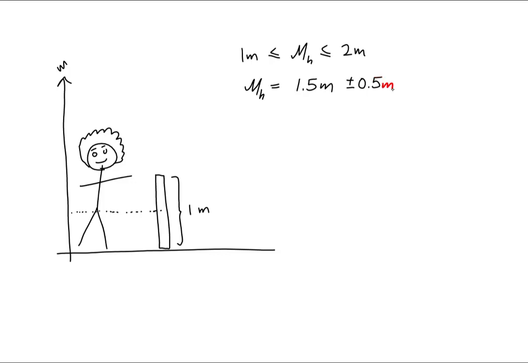That means that my height can be as short as 1 meter, which we know I'm no shorter than, or as tall as 2 meters, and we know from our meter stick I am definitely not taller than 2 meters. So right now, our best estimate that we could reasonably make is 1.5 meters, and our uncertainty is half a meter. And there I go again, can't spell uncertainty.